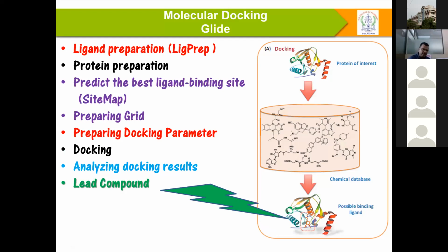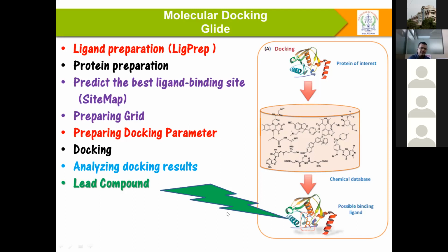In AutoDock, we use web servers for the conversion of 2D structure to 3D structure, and place it in a mol form, SD form, or PDB form. Afterwards, we prepare the proteins, also using some web server. For both proteins and ligands, we finally do energy minimization.